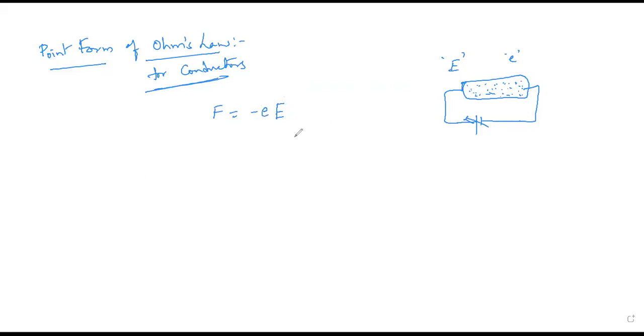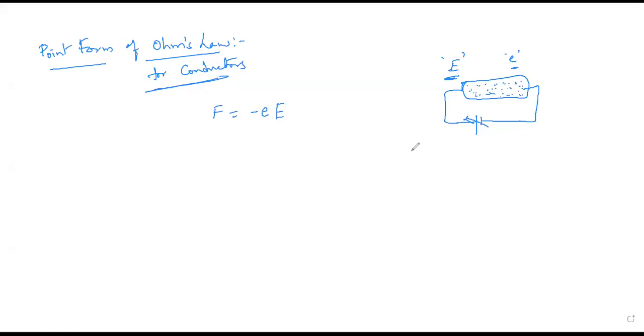Here, as I already said, E is the applied electric field, and e is nothing but the charge of the electron. Now, what I said is there is a free flow of electrons. Due to this impact of force, the electron moves and accelerates from one place to another, and whenever they move, they attain a velocity.